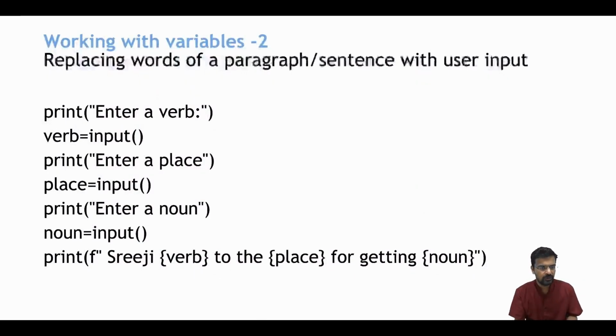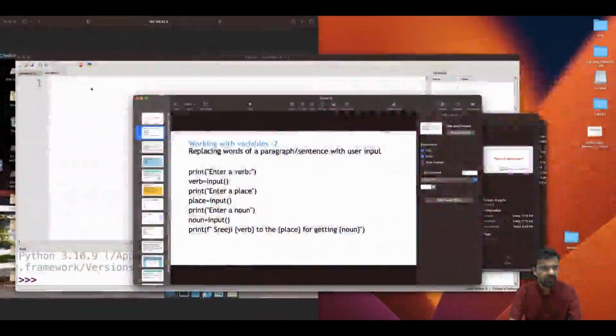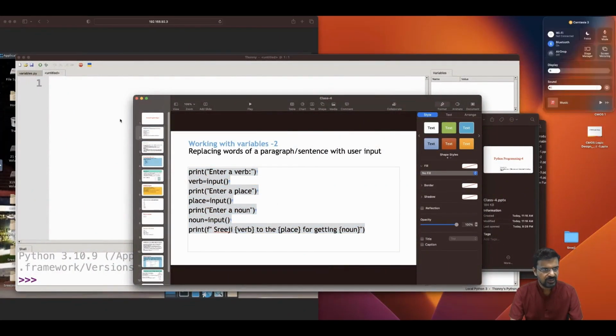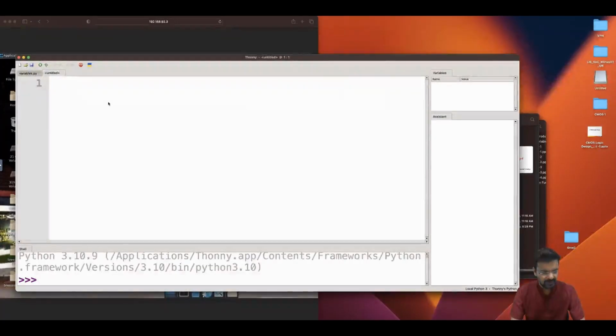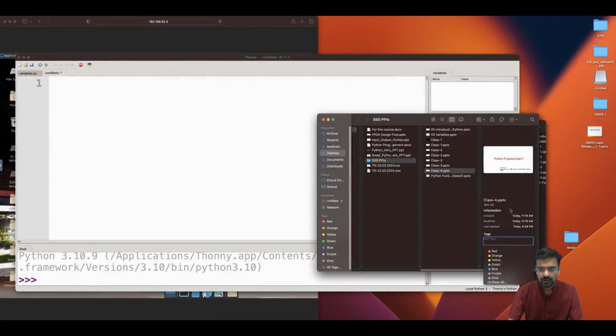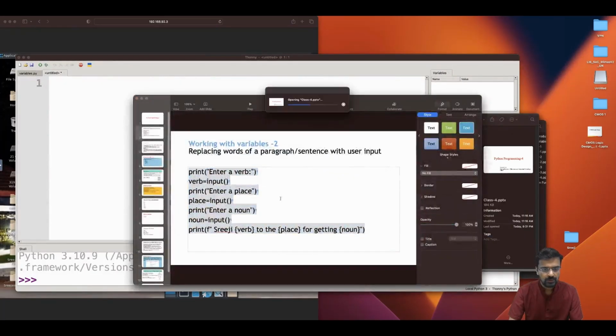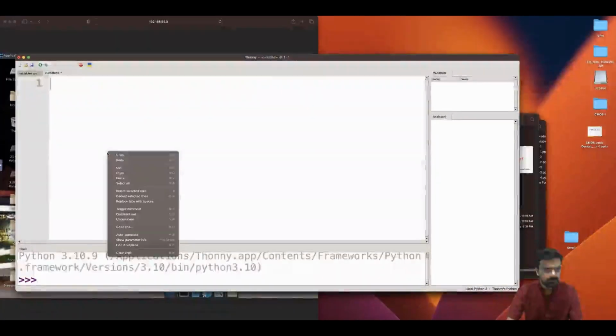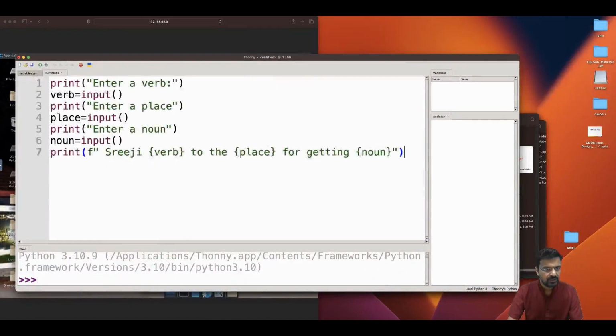So we are going to try this in our Thonny application. I am going to copy this and paste it in a file. Okay, what happened? One minute. Okay, I'll just copy it, or you can type it as well.